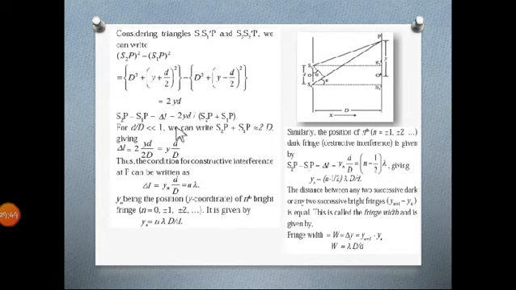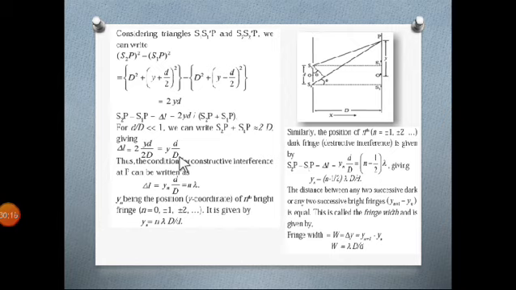Now we are going to assume that S2P and S1P are nearly equal to D. So the addition will be twice D. By this you are getting delta L is equal to 2yd divided by D plus D, which will be twice D. So this 2 and 2 will get cancelled. You are getting yd divided by capital D.